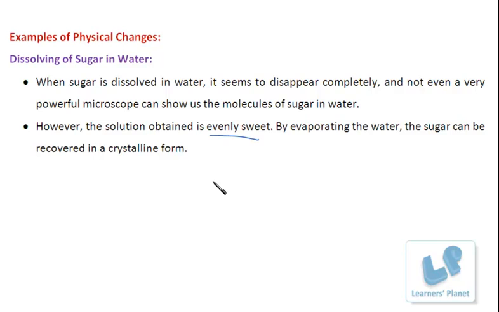And also, sugar can be obtained from sugar solution by evaporating water. That is, by boiling water. By boiling or heating this solution, water will be evaporated and you'll get back the sugar. So, dissolution of sugar in water is what change? Physical change.